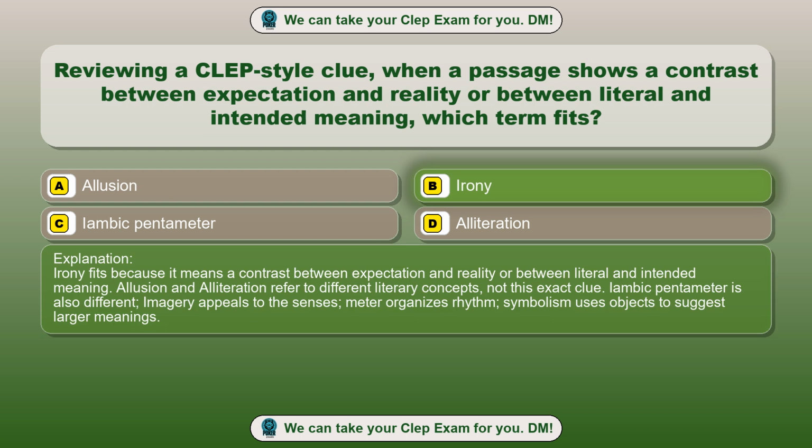Irony. Irony fits because it means a contrast between expectation and reality or between literal and intended meaning. Allusion and alliteration refer to different literary concepts, not this exact clue. Iambic pentameter is also different. Imagery appeals to the senses, meter organizes rhythm, symbolism uses objects to suggest larger meanings.